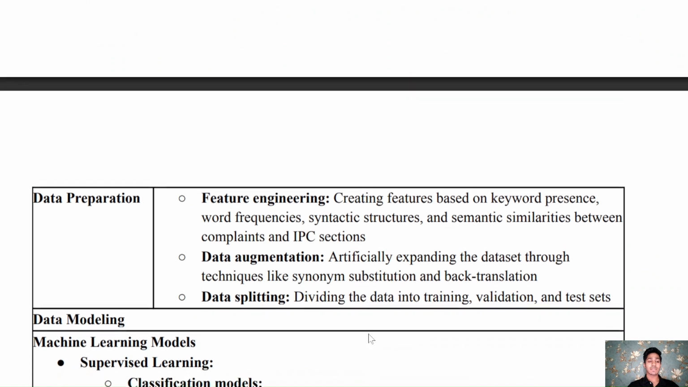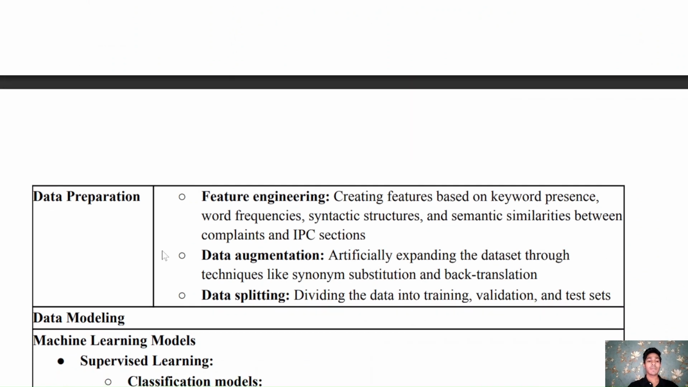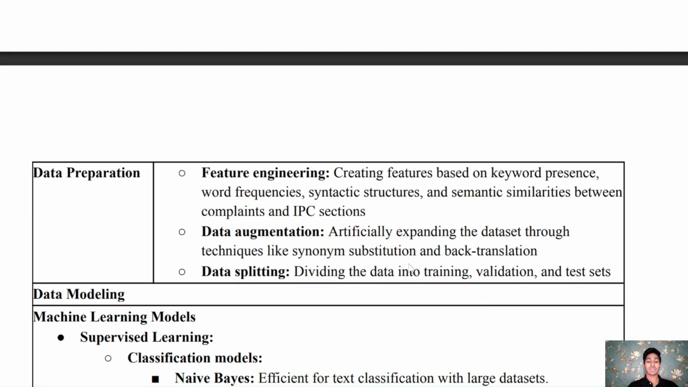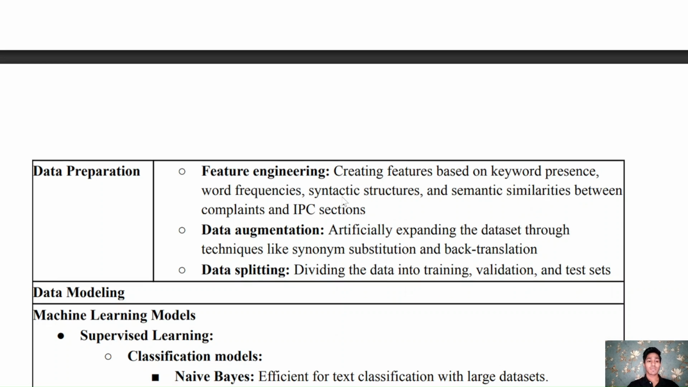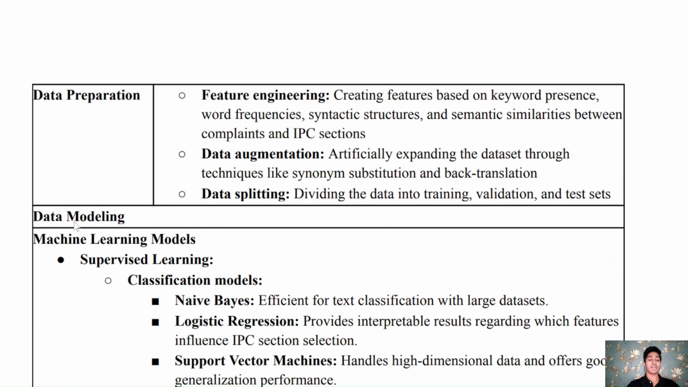The next step is data preparation. In data preparation, we have feature engineering. Feature engineering includes creating features based on keyword presence, word frequencies, syntactic structures, and semantic similarities between complaints and IPC sections. It also includes data augmentation, which means artificially expanding the dataset through techniques like synonym substitution and back translation. And the next step in data preparation is data splitting. In this, we divide the data into training, validation, and test sets. And after data preparation, we have the data modeling step.